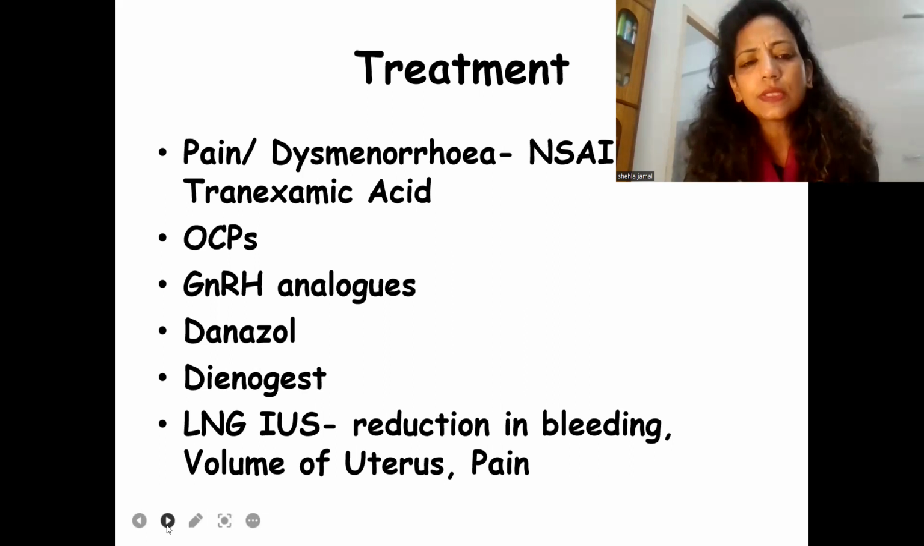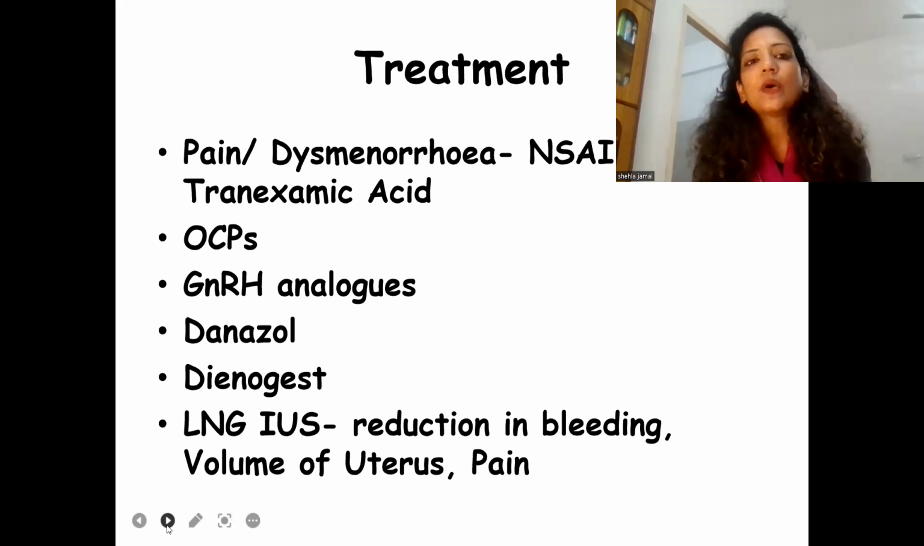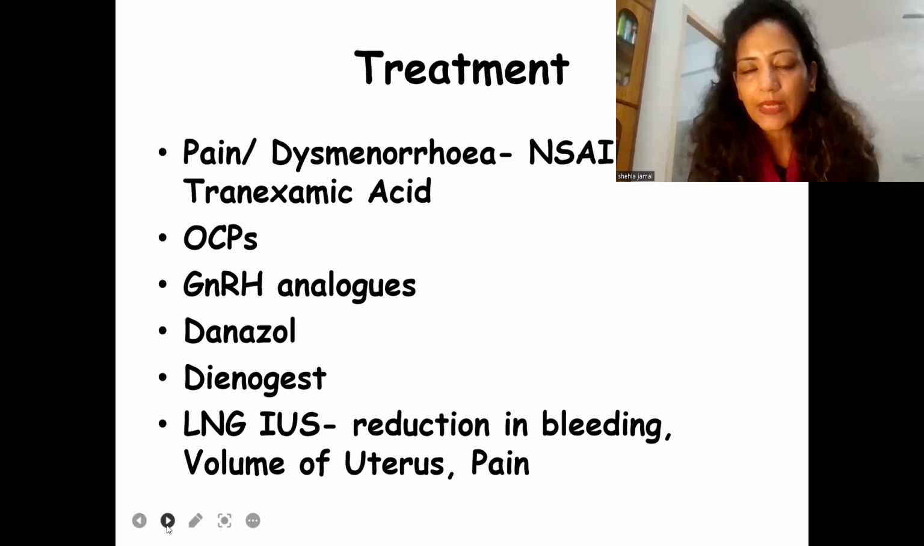And if we are dealing with a young female whose symptoms are just painful menstruation, then maybe NSAIDs and tranexamic acid to reduce the heavy menstrual bleeding associated with it can suffice. Oral contraceptive pills can be prescribed to these patients, although the success rates are a bit low and rates of discontinuation are high in the OCP group.